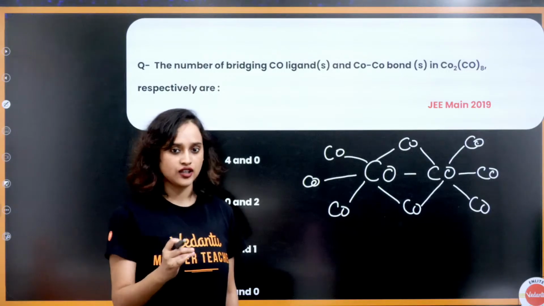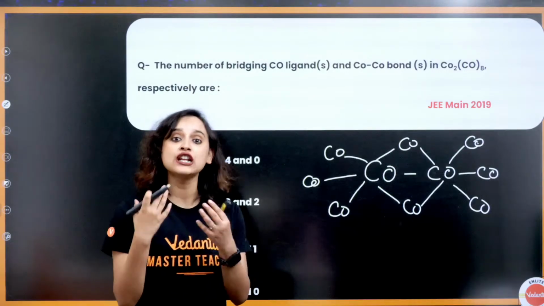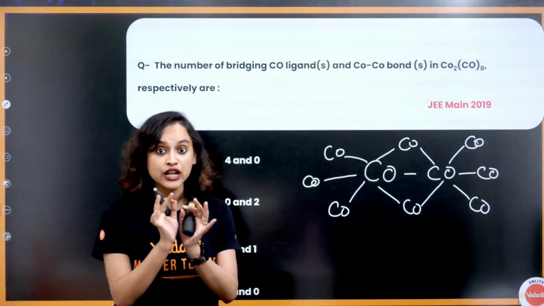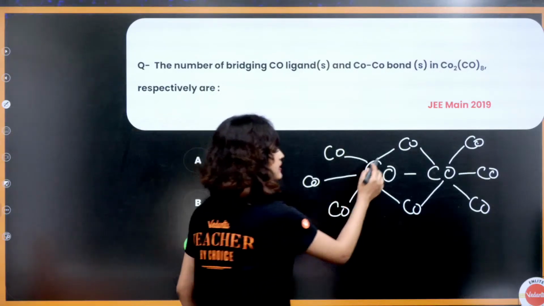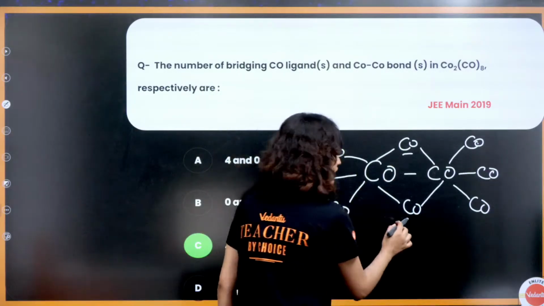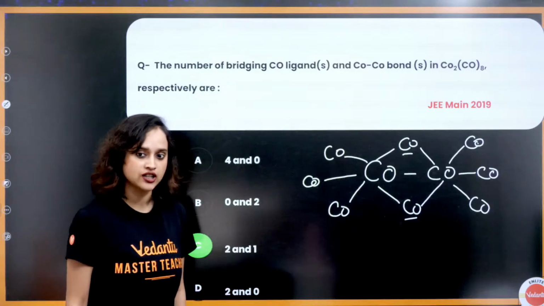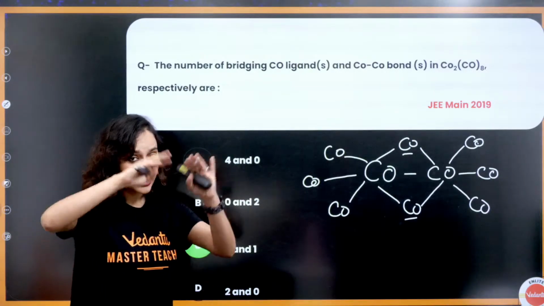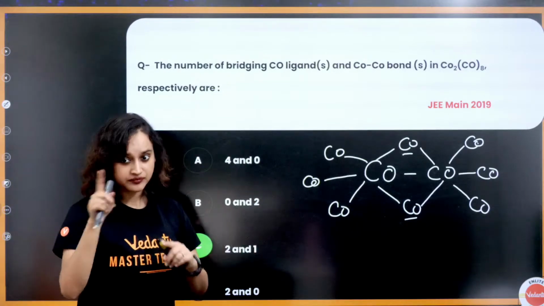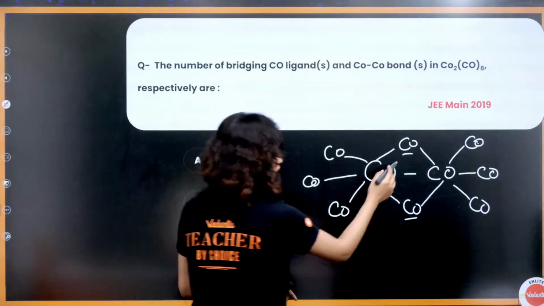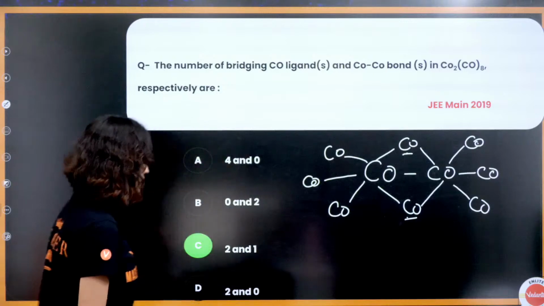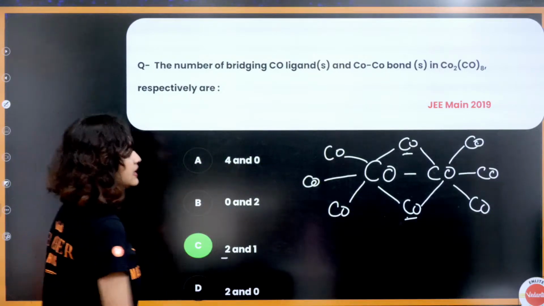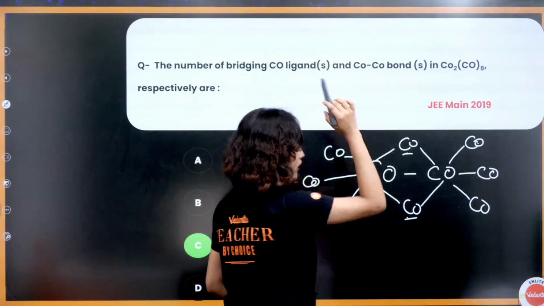Now it is asking you the number of bridging CO ligands. See, this is the one that is forming a bridge, right? Remember that B2H6 dimer, bridge, banana bond, kind of like that. So there are 2 bridging ligands here. Yes, two bridging ligands.